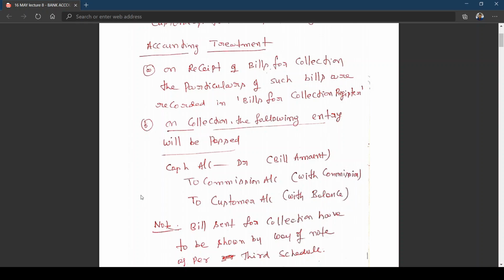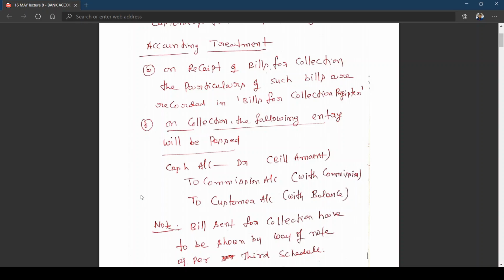On receipt of the bill for collection, the particulars of such bills are recorded in the bills for collection register. You will be maintaining a separate register called the bills for collection register. There, they will record the bills that have been received by the bank, sent by the customer for collection. Then on collection, the following entry will be passed. On the due date, the bill will be collected by the banker. Debit cash, because cash is coming in. And if they charge any commission for collecting the bill, after deducting the commission, the balance amount is credited to the customer's account. That means the entry is: Cash account debit, to Commission account, to Customer account.